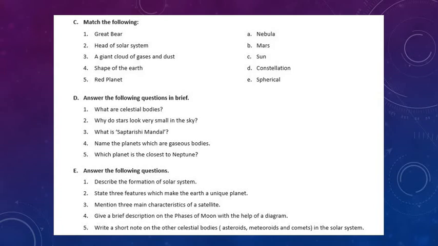And which diagram you have to make, the diagram also I have shown you, so there shouldn't be any doubt about this. Now come to the last question. Write a short note on the other celestial bodies, that is asteroids, meteorites and comets in the solar system. This you are going to write in 3 parts. First, you put the heading asteroids and you will write about asteroids. This also I have given you in the slides. You can look at those slides.